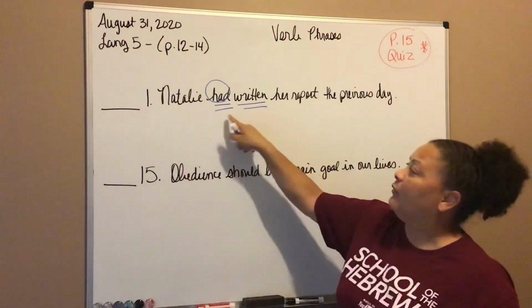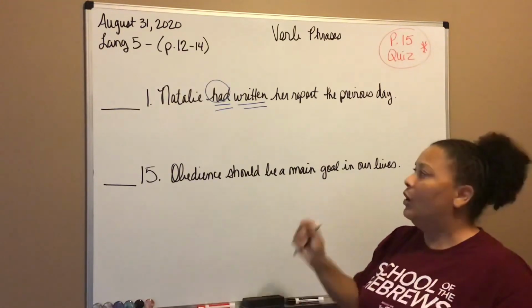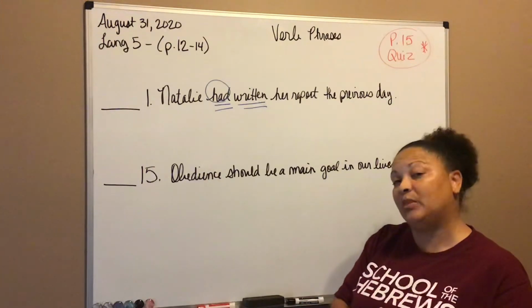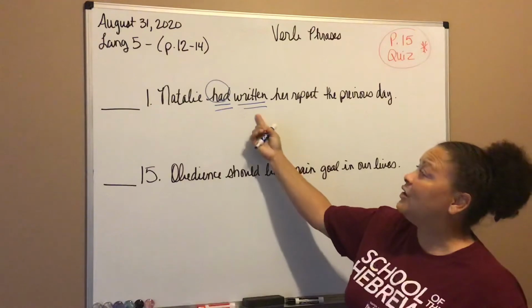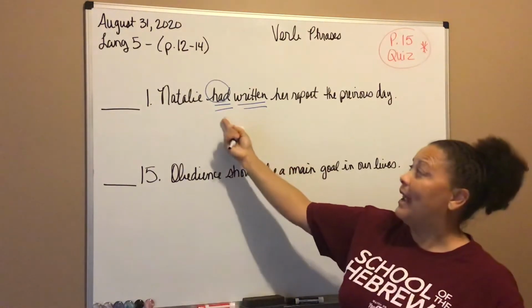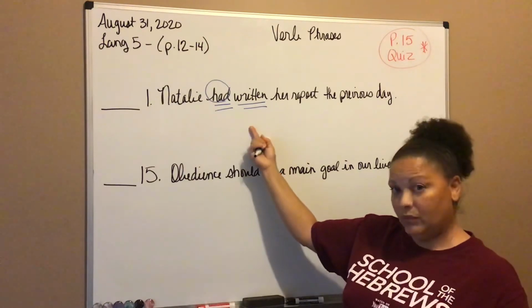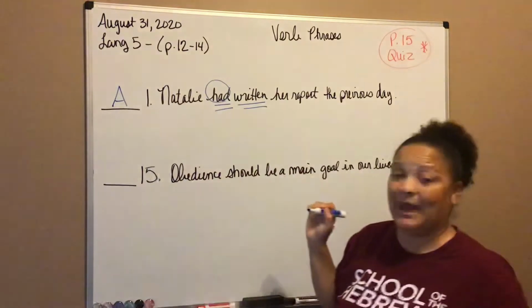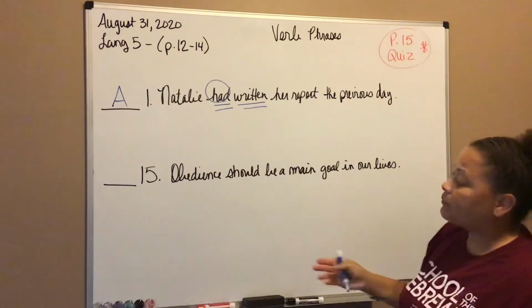Is this verb phrase an action phrase? Is it something we can do? Or is it a state of being? Does it end with am, is, are, was, were, be, being, or been? So we see that it ends with written, right? Had written. We know that writing is something that we can do. It's an action. So in our blank here, we're going to have an A for action. Okay?